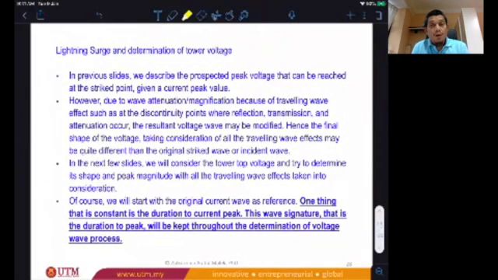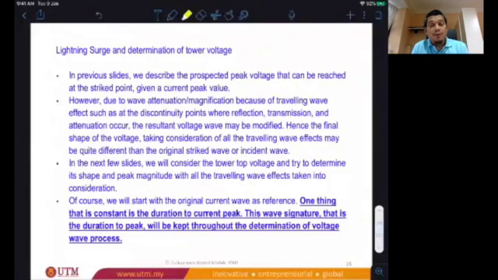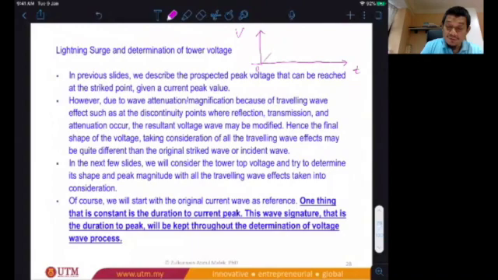Okay. You need to understand one important thing. The shape of a current or voltage, for that matter, has 2 important parameters. The first one is, so this is, let's say, current or voltage, if you like. This is time. Starting from 0, the current will rise or the voltage will rise.